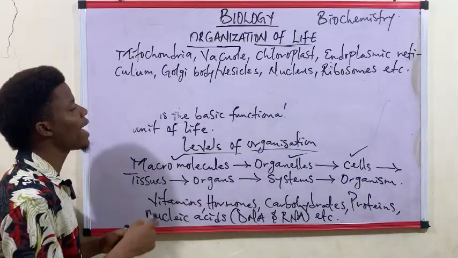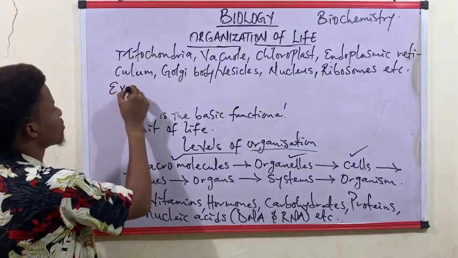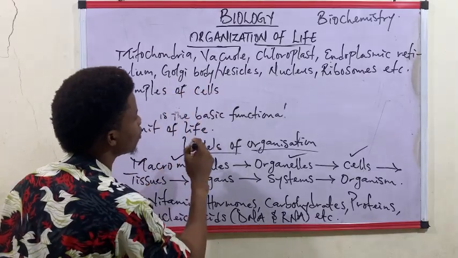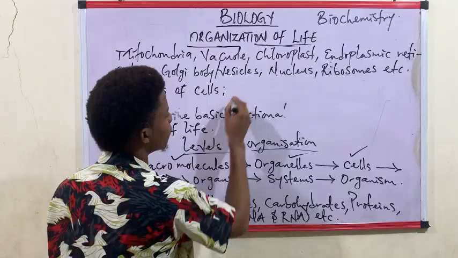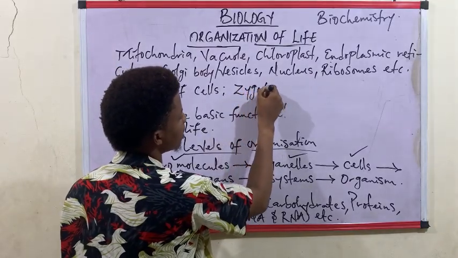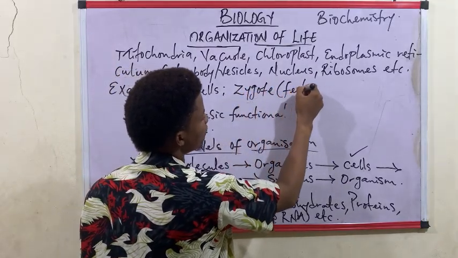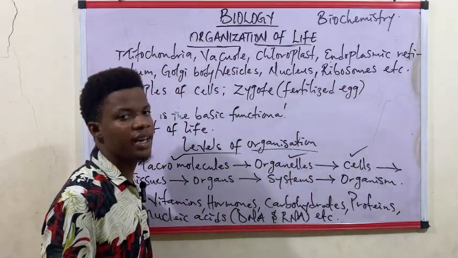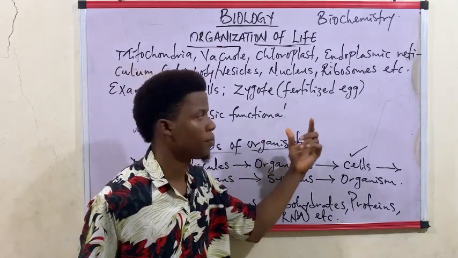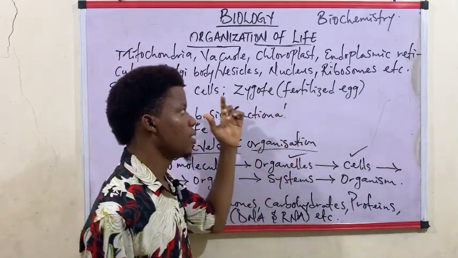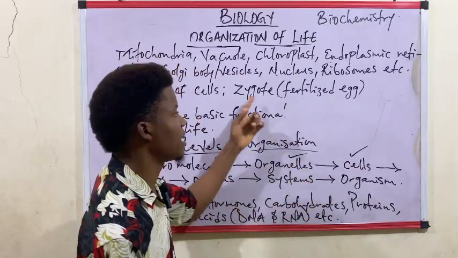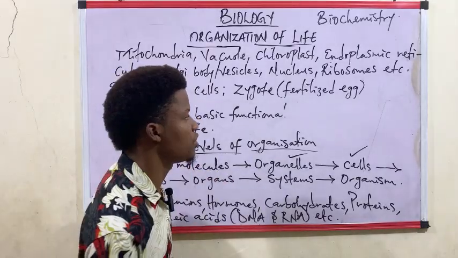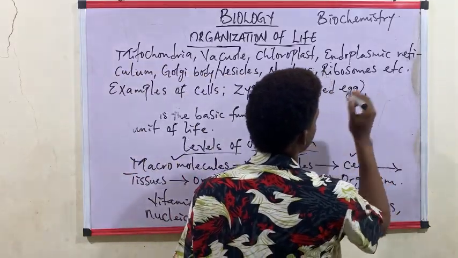So, what are examples of cells? Examples of cells include the zygote. Now, what is a zygote? A zygote simply means a fertilized egg. There's an examination body by the name JAM, and they've asked this question before. A fertilized egg is also known as a zygote. So a zygote exists at the cellular level of organization.